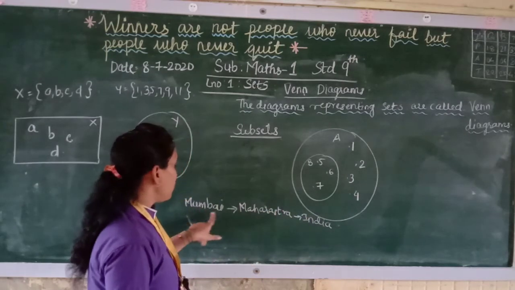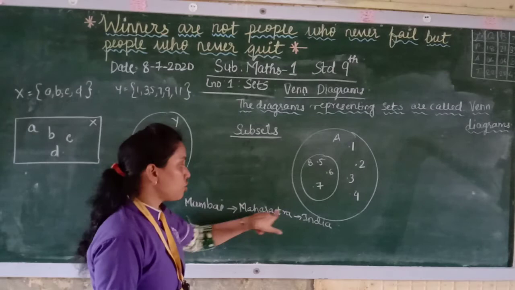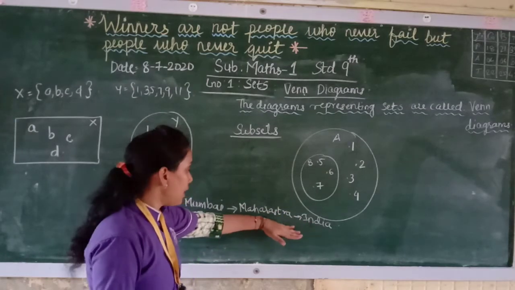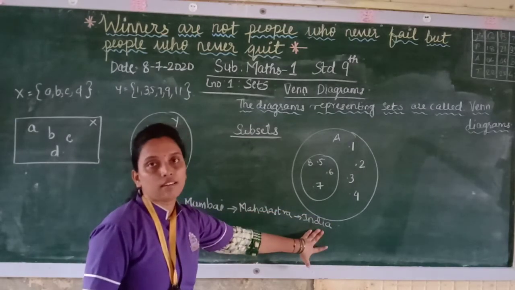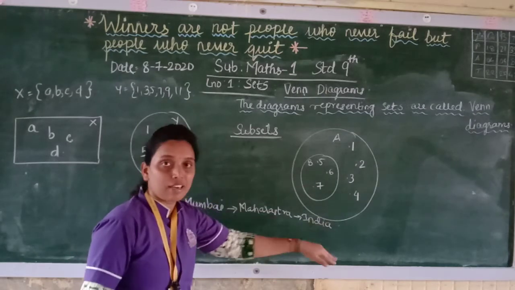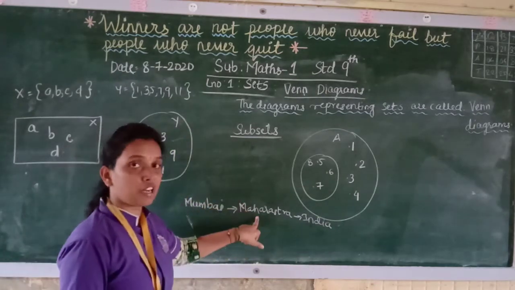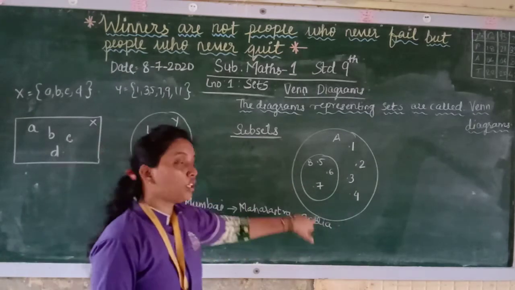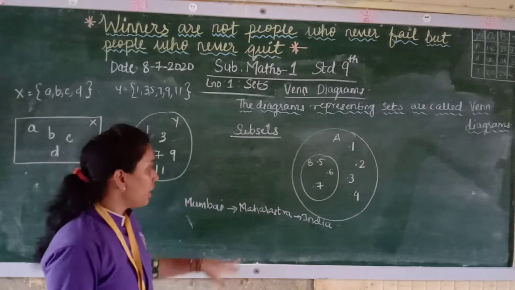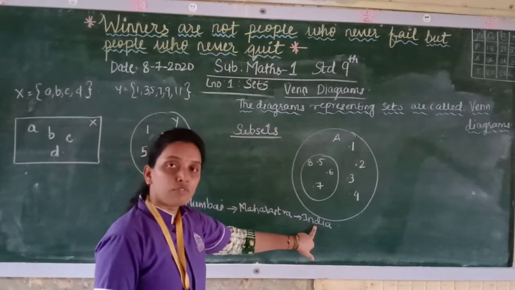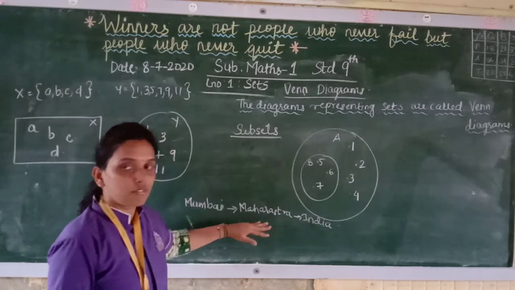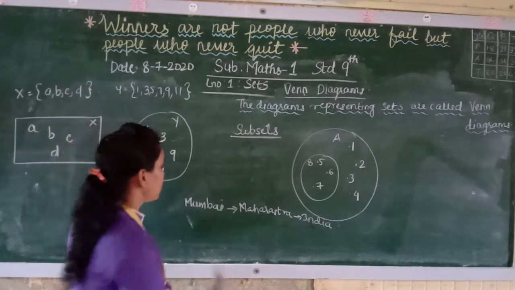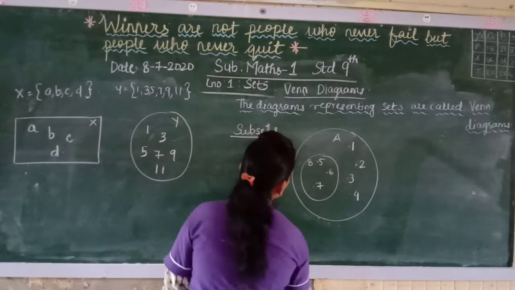So Mumbai is a subset of Maharashtra, Maharashtra is a subset of India, and both are subsets of India because both of them are there in India. So Mumbai will be a subset of Maharashtra, and Mumbai is a subset of India also, and Maharashtra is a subset of India. I hope you have understood this. What is subset? So we will go through examples.